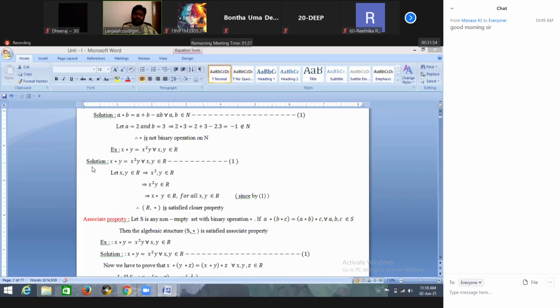Next, associative property. We know that if S is any non-empty set together with binary operation star, if A star (B star C) is equals to (A star B) star C for all A comma B comma C belongs to S, then we say that S comma star is satisfying the associative property. So this is the definition of the associative property.